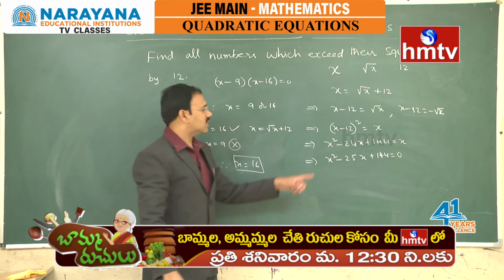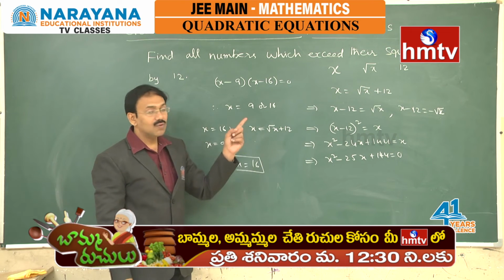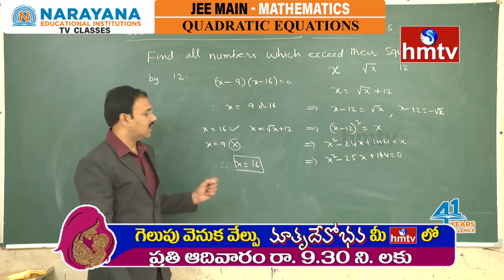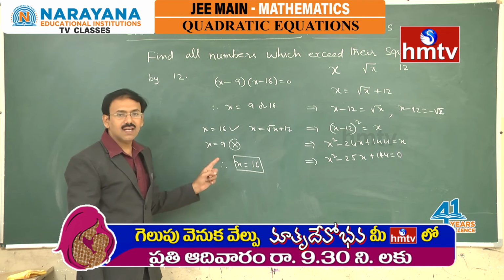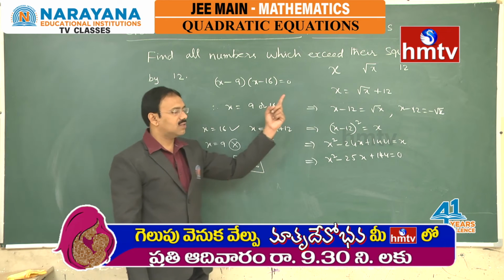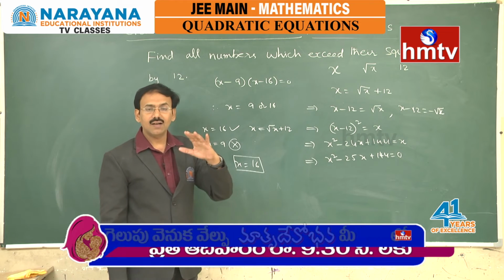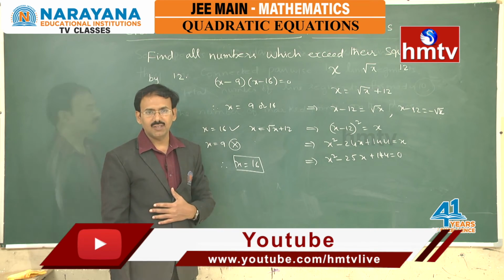For both the equations we will get the same equation. So, when you raise the degree of an equation, there is a possibility of getting extraneous roots, unnecessary roots. In that case, definitely you need to check by substitution with the original equation and confirm your actual solution. That is a very, very important point.